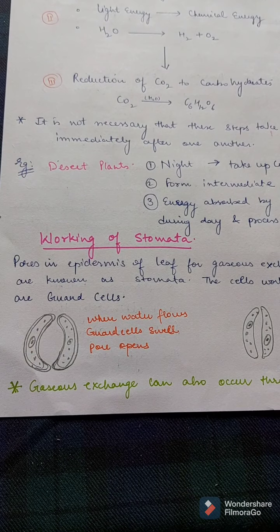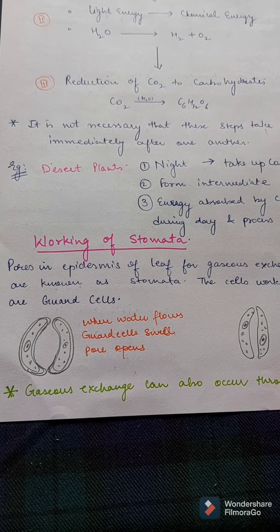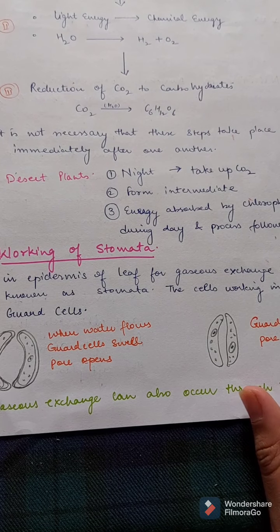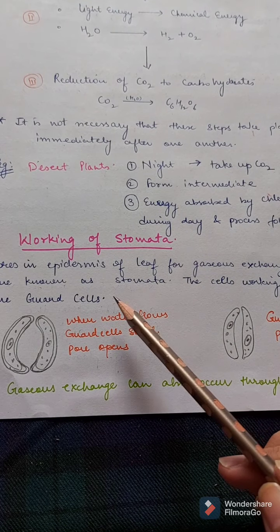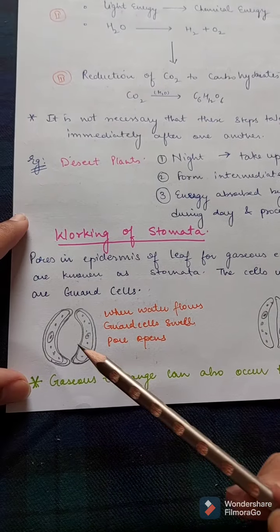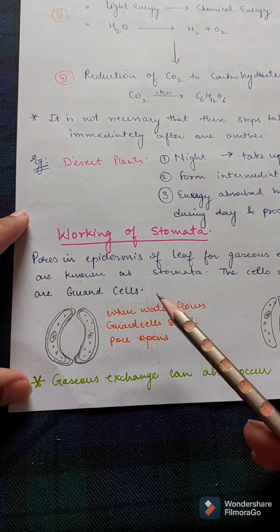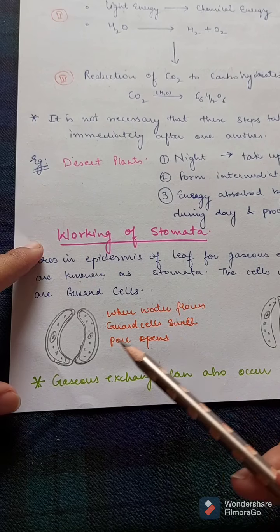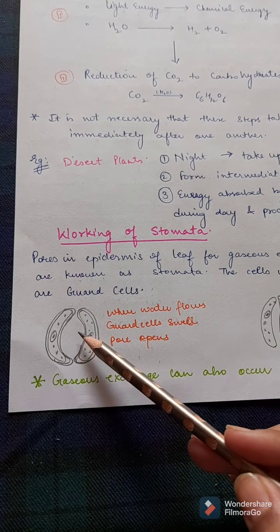So stomata. Stomata are the pores in the epidermis of the leaf for gaseous exchange and transportation. The cells working in the stomata are known as guard cells. These are the guard cells. These are the kidney shaped or bean shaped cells. When the water flows in, the guard cells swell up. This is the swollen guard cell, and the pores open.